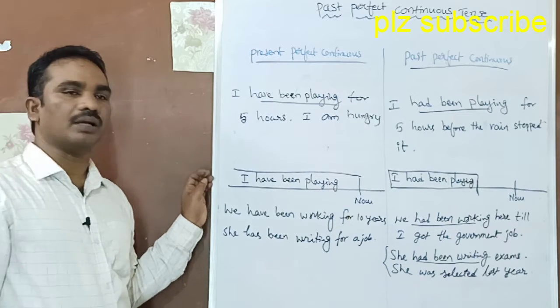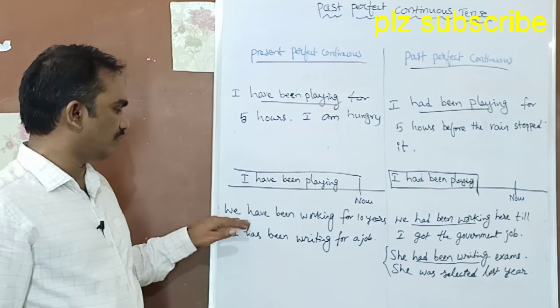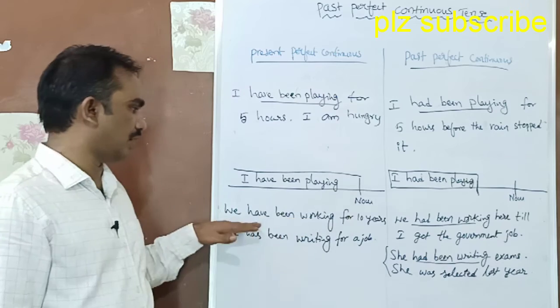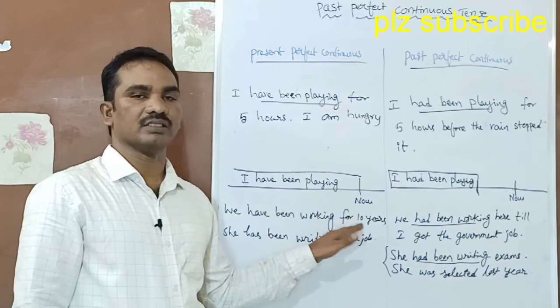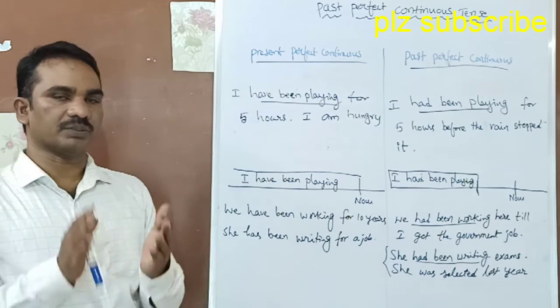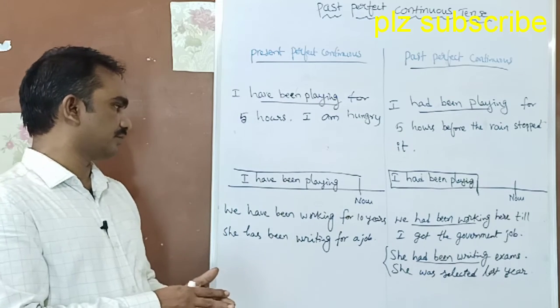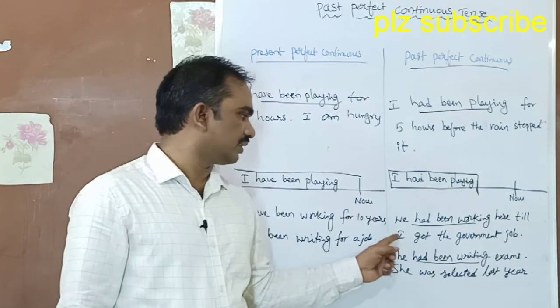Let's look at some more examples. We have been working for 10 years. That means we have 10 years of experience, and still we are working over there. But look at this example.